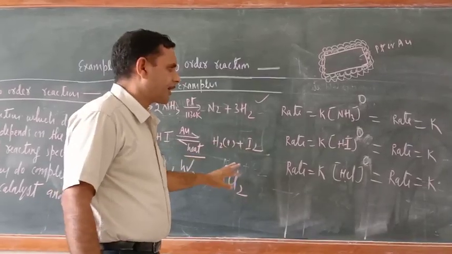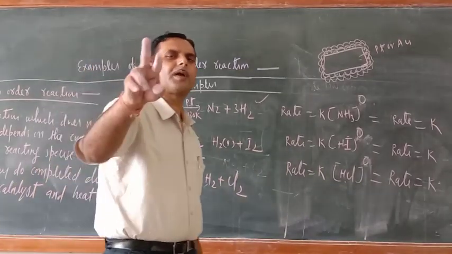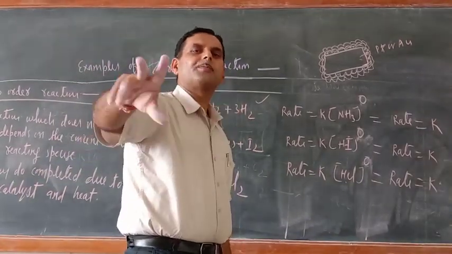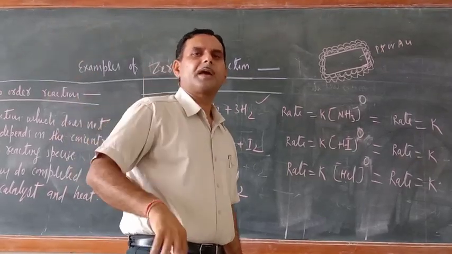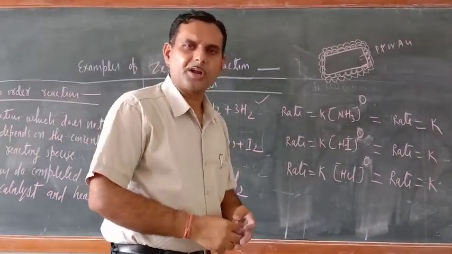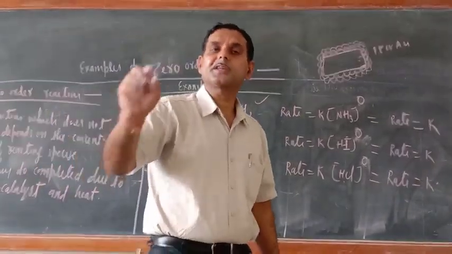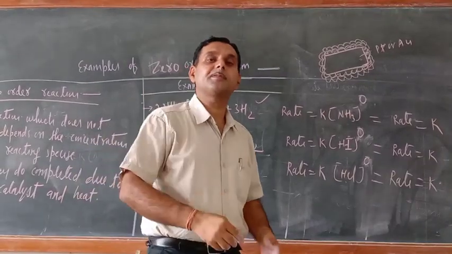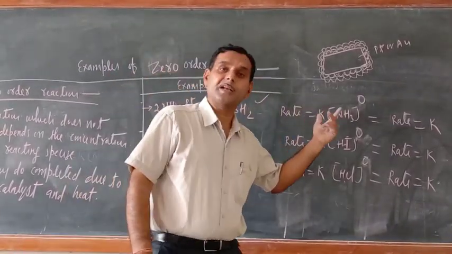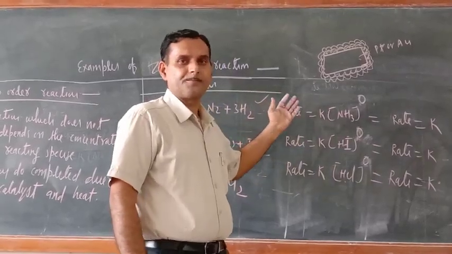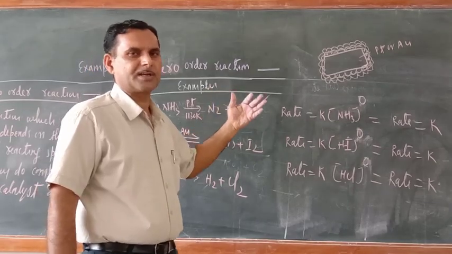So now dear cadets, I have completed zero order reaction. There will be one more order of reaction. Order of reaction may be fractional also. Fractional, you understand, no? 1.5, half. So fractional order reaction is also there. Remember, if a fraction is coming, it doesn't mean that a fraction of the molecules is taking part. This is experimental and I have already explained. So you complete till zero order reaction. Tomorrow I will complete the fractional order reaction.